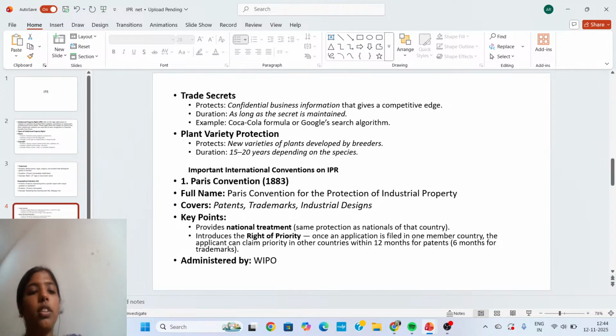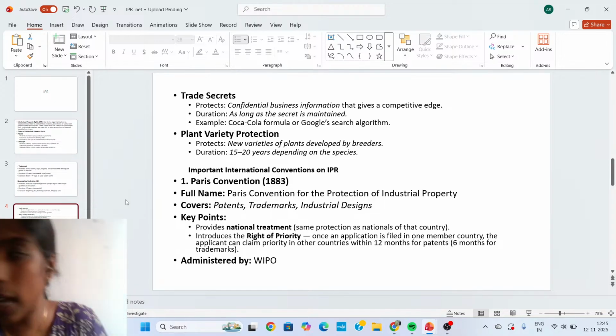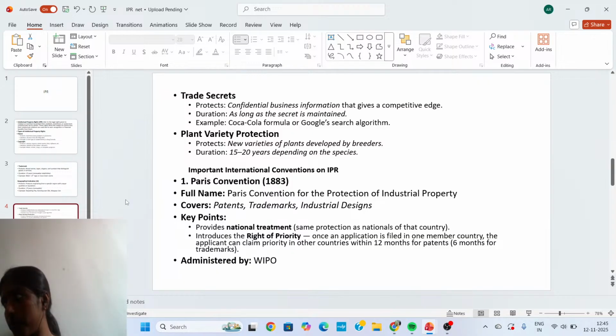Then coming to the next topic, we can see the important conventions that deal with IPR. Okay, the important conventions that mainly deal with IPR.